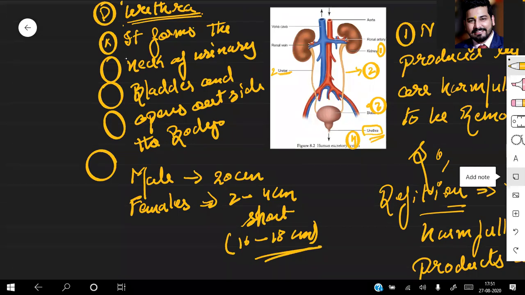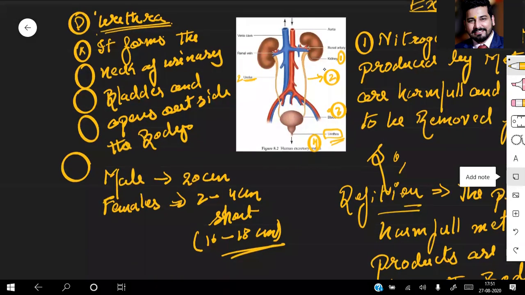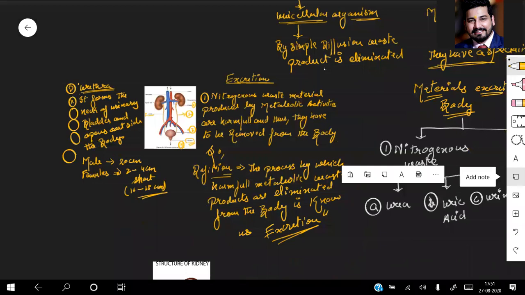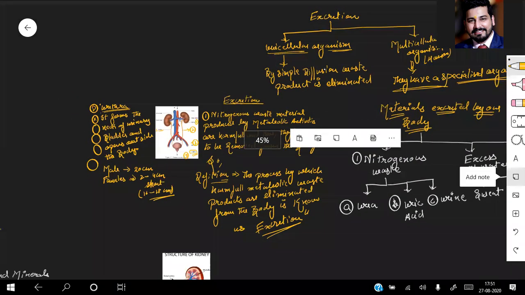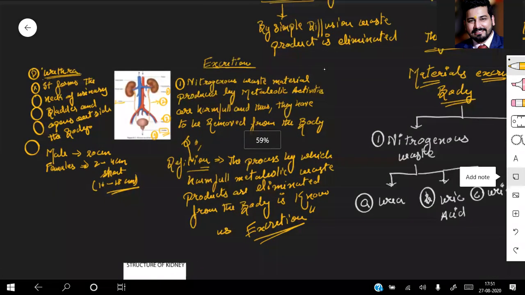Now, the difference between urea and urine, I will come to that. Urea is a compound and urine is a solution which contains the rest of the waste products also. So in the human excretory system, these are the four different parts we have studied. Excretion is a process by which nitrogen-based materials produced by metabolic activities are removed from the body because they cause harm to our body. That is the definition of excretion.